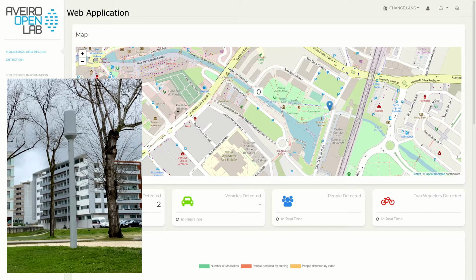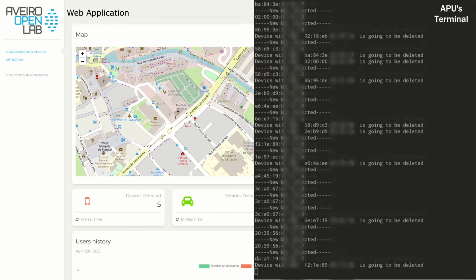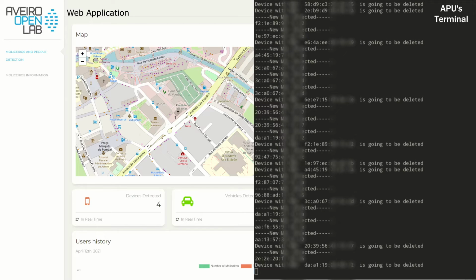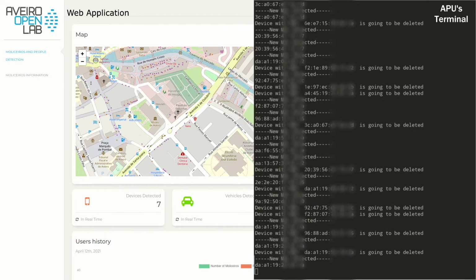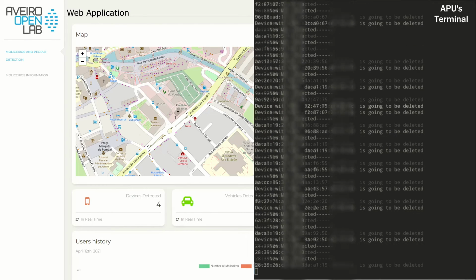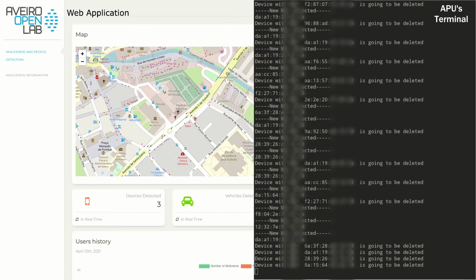In the second location, which is in Cais da Fonte Nova, the smart lamppost does not have a camera at the present moment of making this video, so the cards corresponding to possible detected objects are not displaying values yet. However, the devices in the area are being detected by Wi-Fi sniffing and displayed in the dashboard. Once again, you can see the MAC addresses appearing in the APU terminal. Detected MAC addresses are deleted after 5 seconds of not emitting probe requests to guarantee more accurate values. The number of these addresses allows us to estimate the number of people in the area.